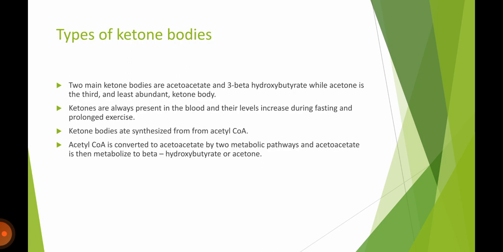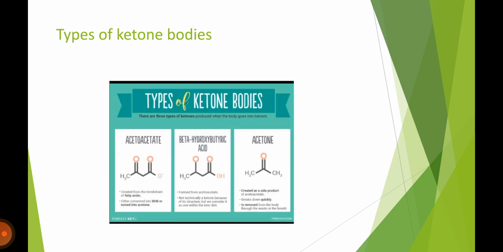Types of ketone bodies. Two main ketone bodies are acetoacetate and 3-beta-hydroxybutyrate, while acetone is the third and least abundant ketone body. Ketones are always present in the blood and their levels increase during fasting and prolonged exercise. Ketone bodies are synthesized from acetyl-CoA. Acetyl-CoA is converted to acetoacetate by two metabolic pathways, and acetoacetate is then metabolized to beta-hydroxybutyrate or acetone. Now, here you can see the types of ketone bodies and their formulas.